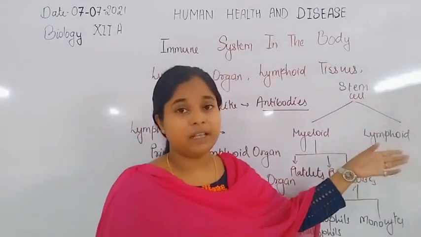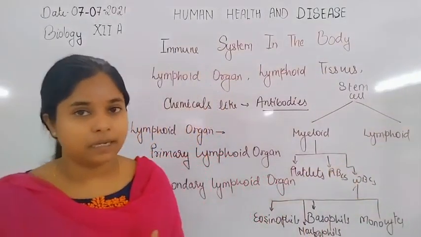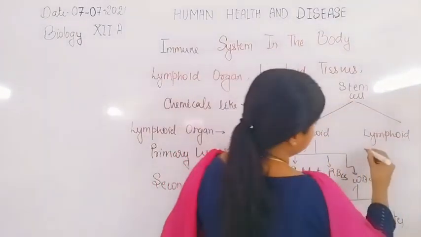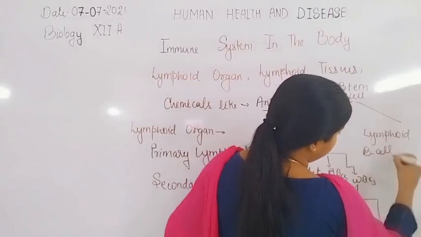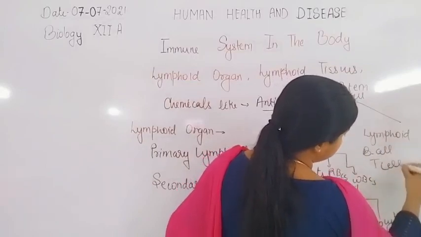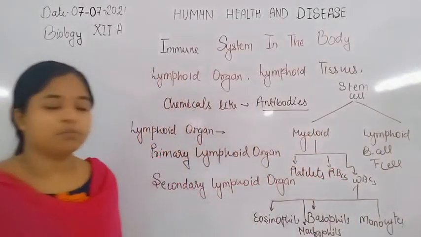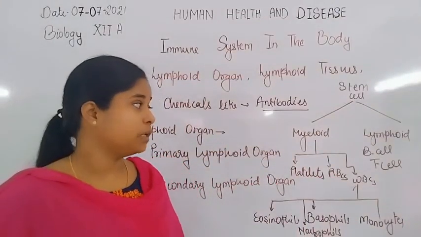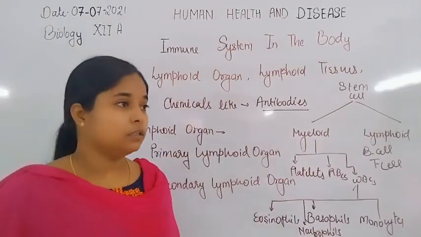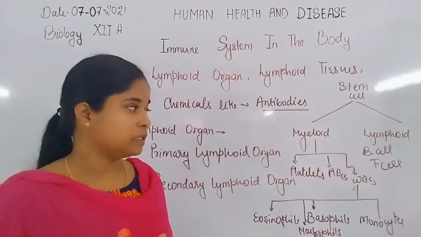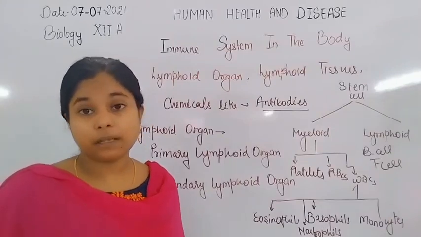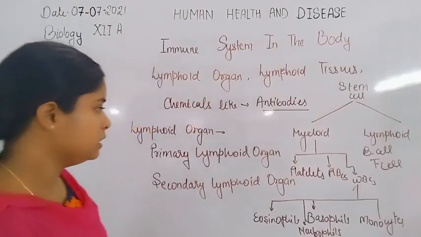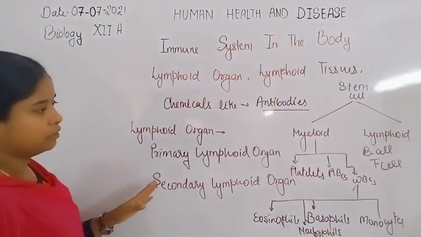Now lymphoid cells undergo proliferation to form B cell and T cell. Other than these cells, natural killer cells are also differentiated from the lymphoid progenitor, and there is also formation of some other cells like dendritic cells from the lymphoid progenitor. Now other than these functions, the primary lymphoid organ